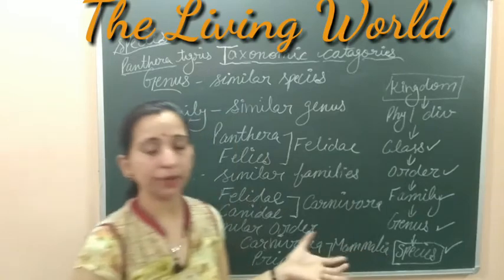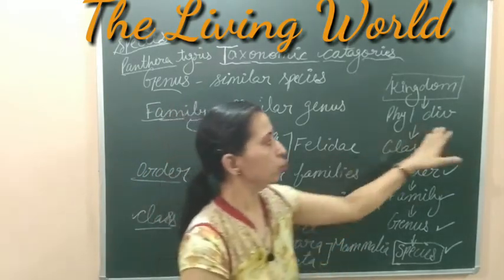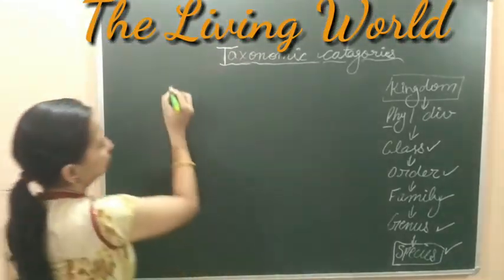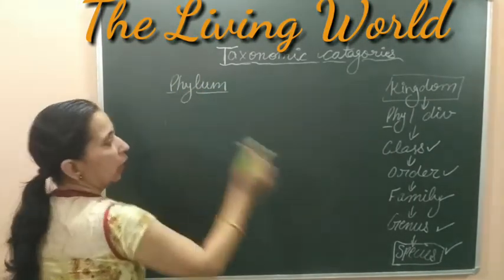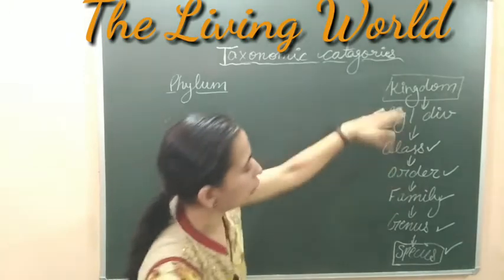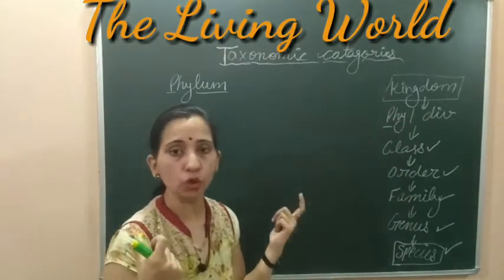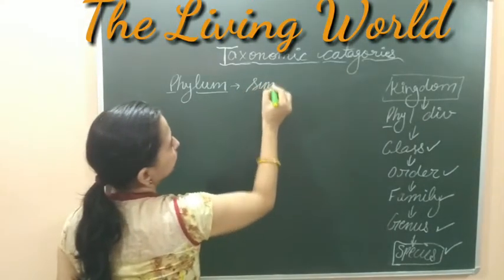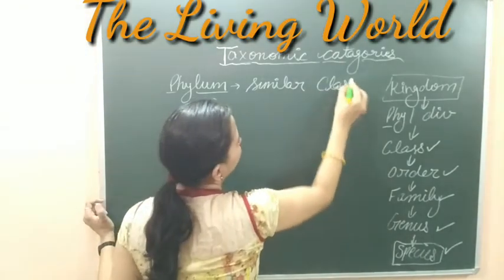We are talking about animals, that's why we are discussing phylum. In the case of plants, we have to use the word division. So let's start with the phylum. Next category is phylum. We are moving upward from the class, so we can say that phylum is the category which includes similar classes. So we can write that similar classes are included into this phylum.